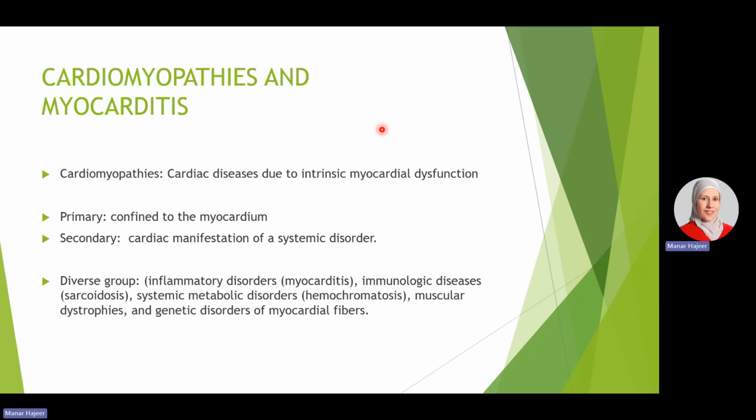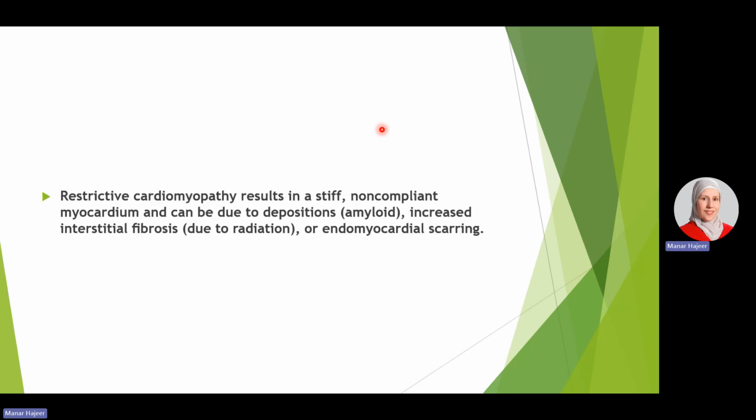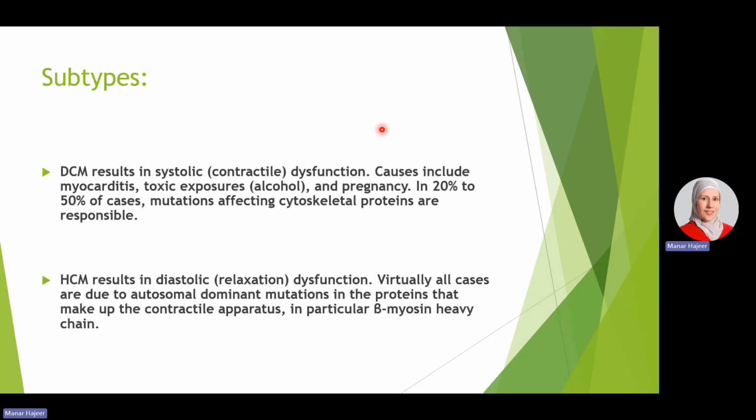So it's a diverse group of conditions, and it is divided into three subtypes: the dilated cardiomyopathy, the hypertrophic cardiomyopathy, and the restrictive cardiomyopathy. Every one of them has specific features, like dilated cardiomyopathy results in a systolic contractile dysfunction due to the marked dilatation of the heart, so the contractile ability will decrease and the ejection fraction or the cardiac output will decrease.